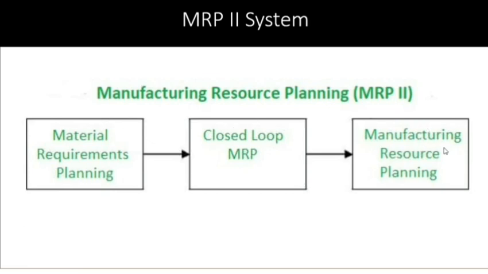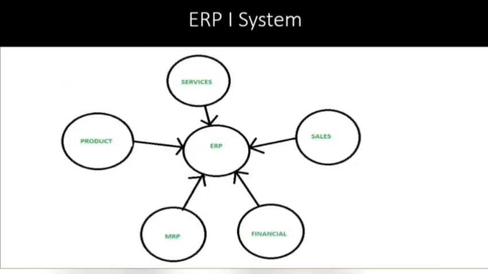So then the final one you call manufacturing resource planning. This is your MRP2 system. It is like the advancement of your MRP1 system. This was introduced in the 1980s. Okay, then comes the ERP1 system.